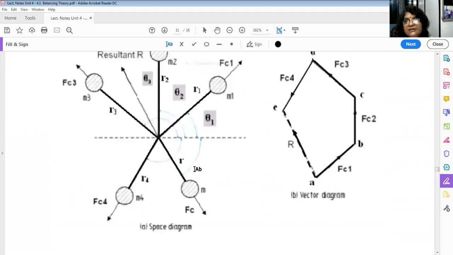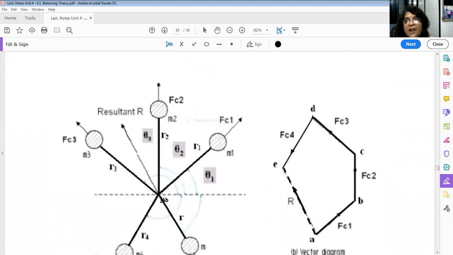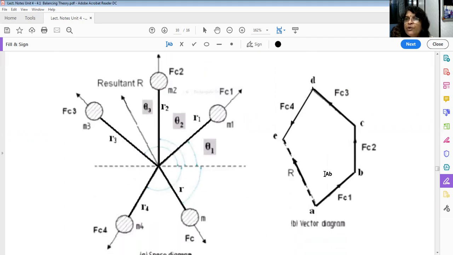There were different masses, see here, but all were along the same cross section of the shaft. That's why only force polygon was necessary, because once you balance the forces, couple would be automatically balanced because all are acting on the same cross section.